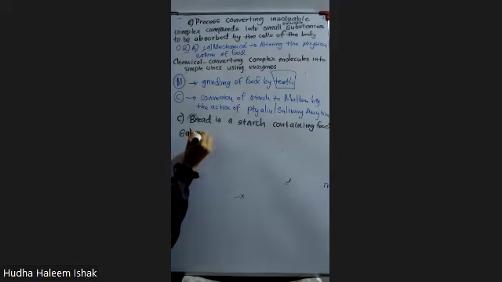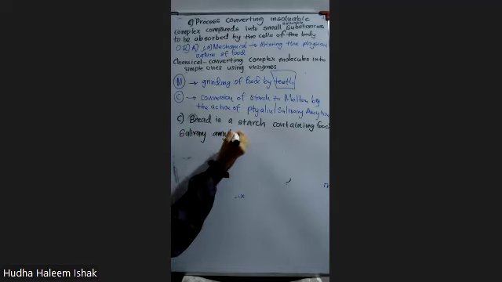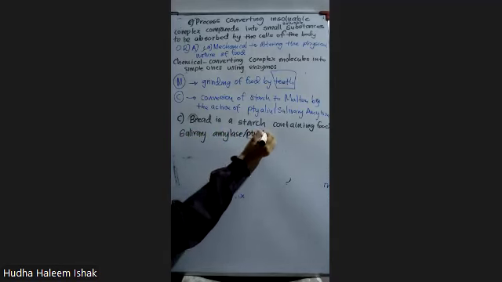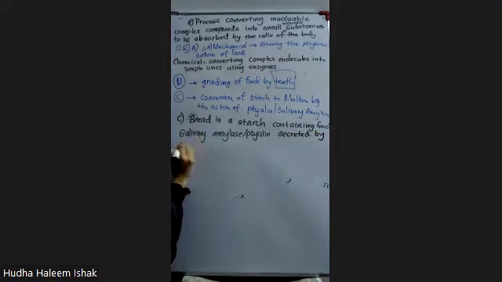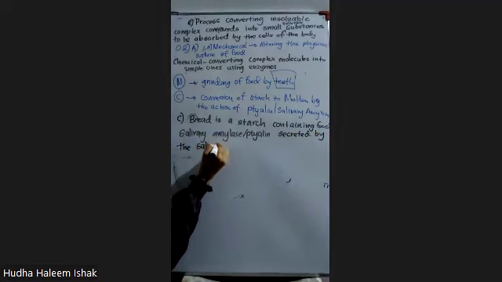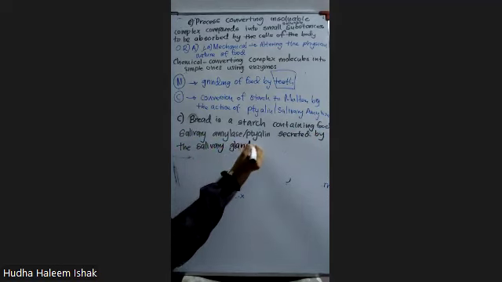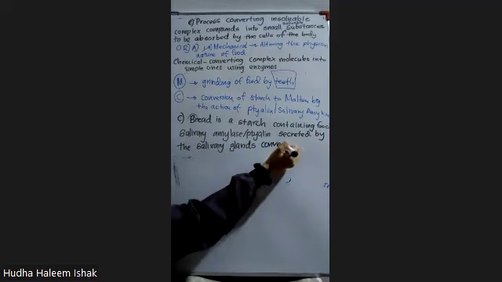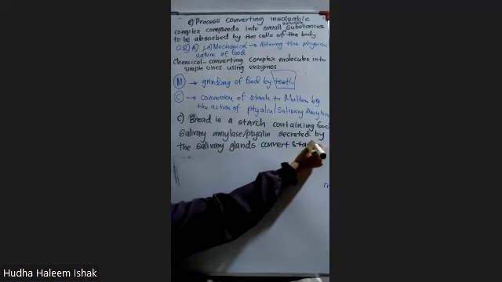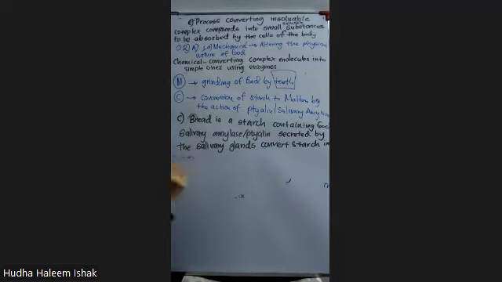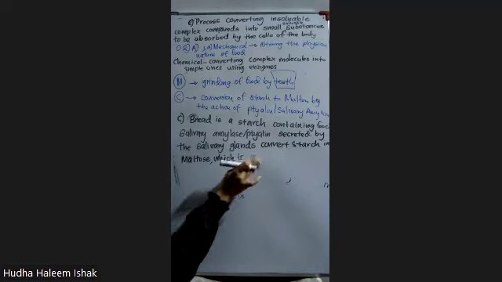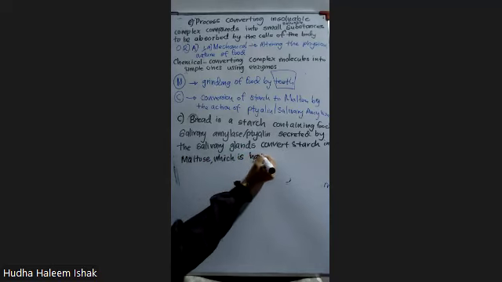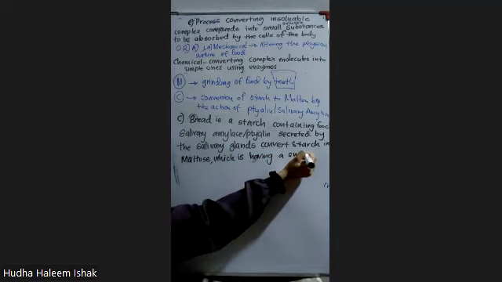Salivary amylase, or as we can give, ptyalin, okay? Ptyalin secreted by the salivary glands converts starch into maltose, which is having a sweet taste.